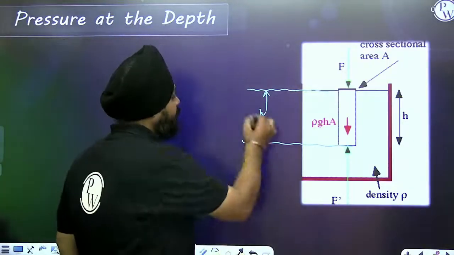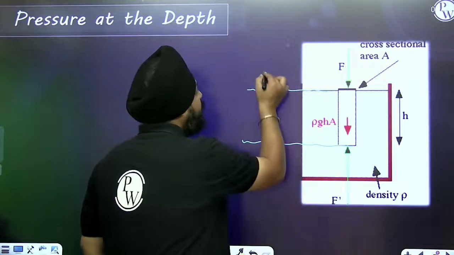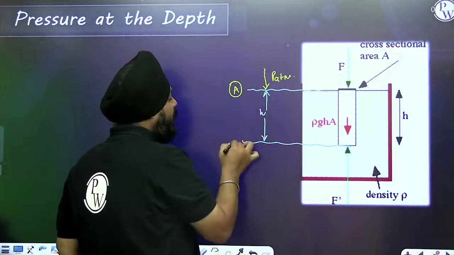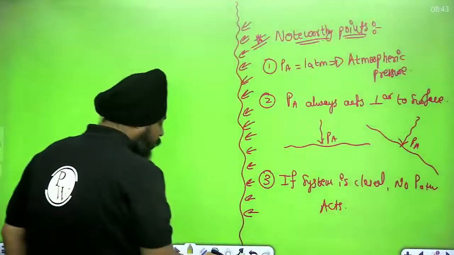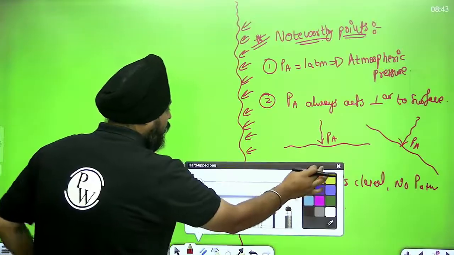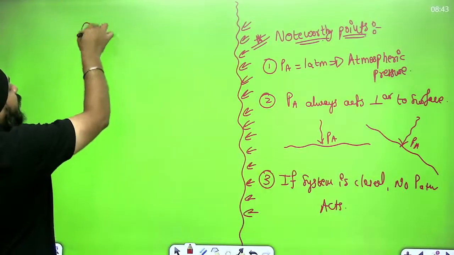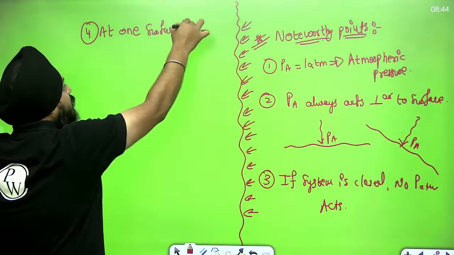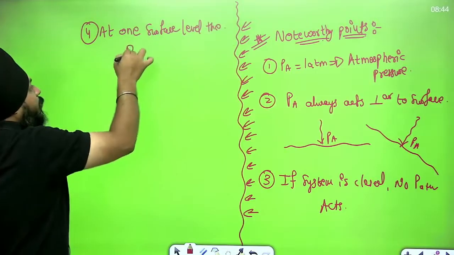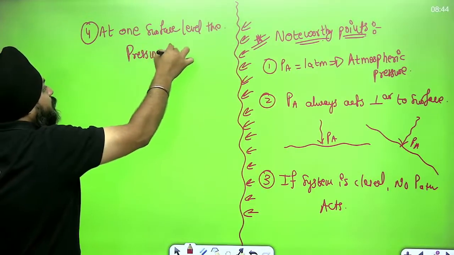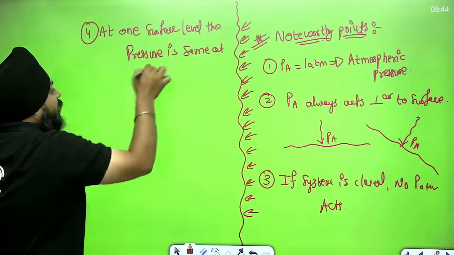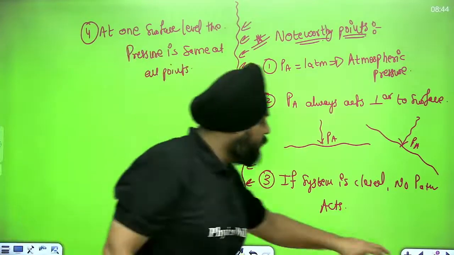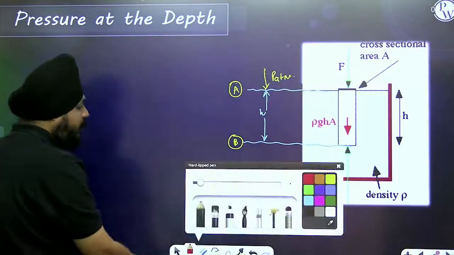At the surface, we have atmospheric pressure acting perpendicular to the surface. Suppose I am talking about 2 points, point A and point B. One noteworthy point: at one surface level, the pressure is the same at all points. This thing we are going to discuss in detail in the hydrostatic paradox. Now let's move back to this part.